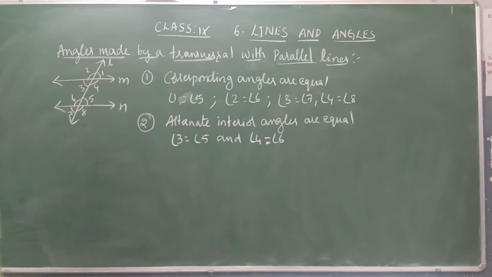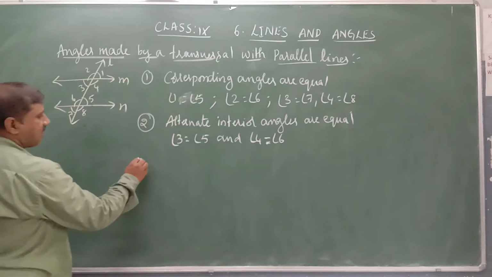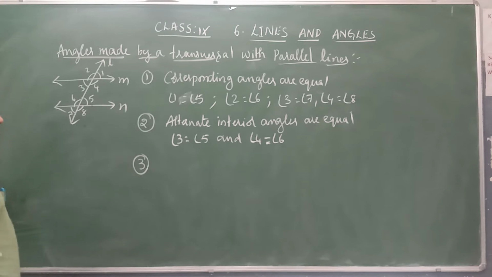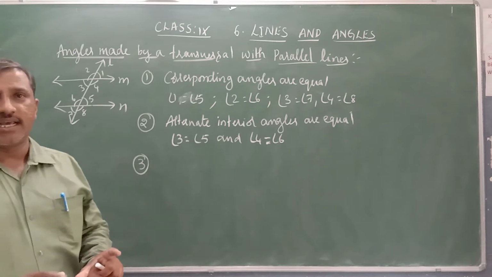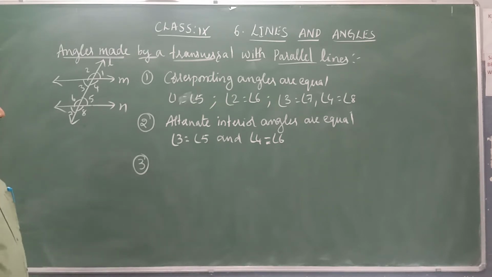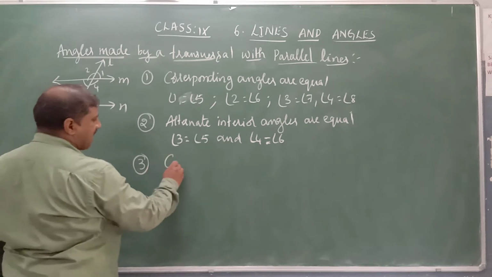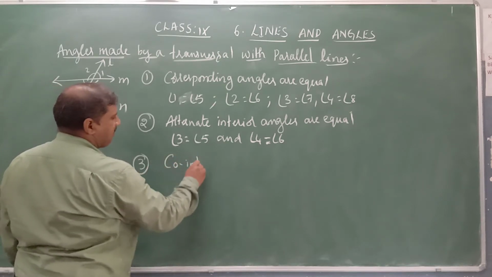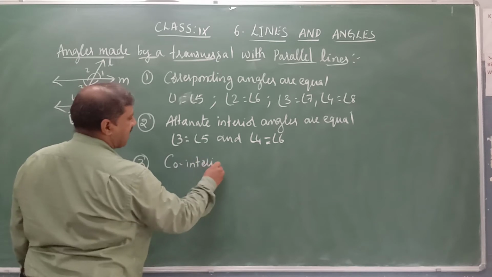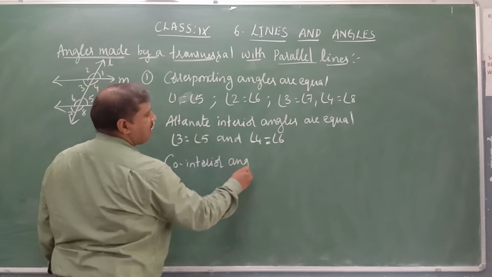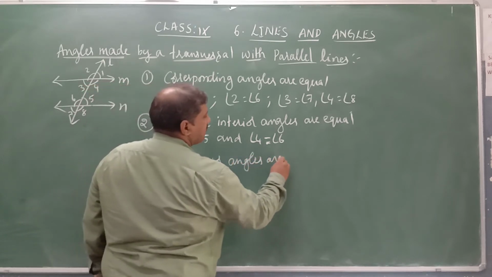Then the third type of angles, angle 4 and angle 5, angle 3 and angle 6, are co-interior angles. Their sum is 180 degrees. They are supplementary angles. Co-interior angles are supplementary.